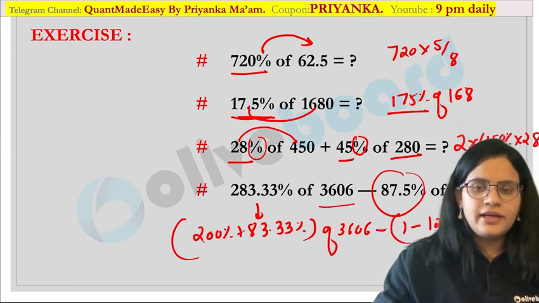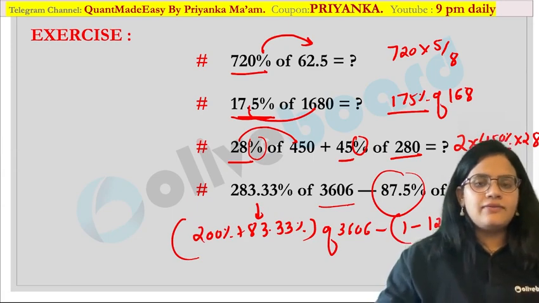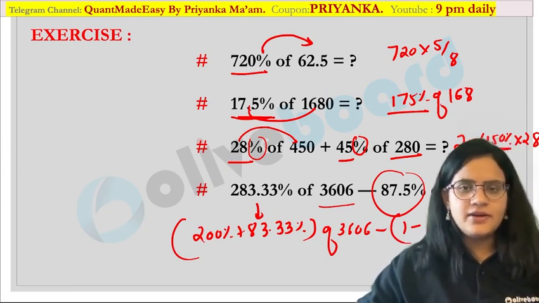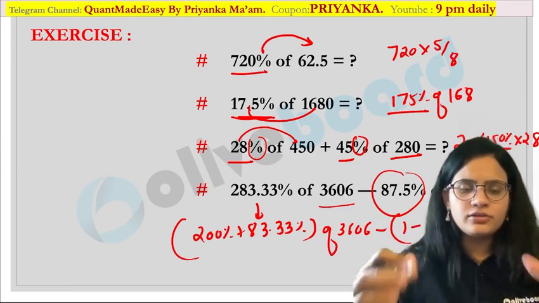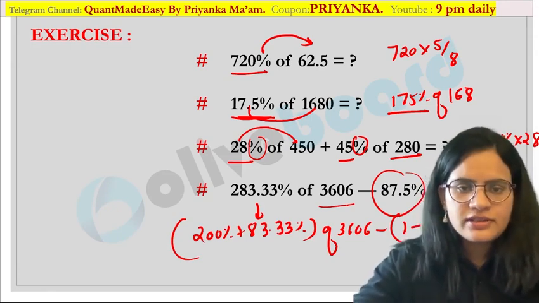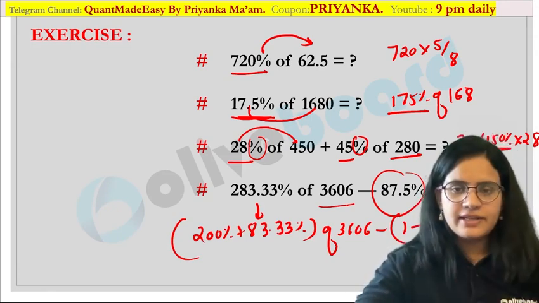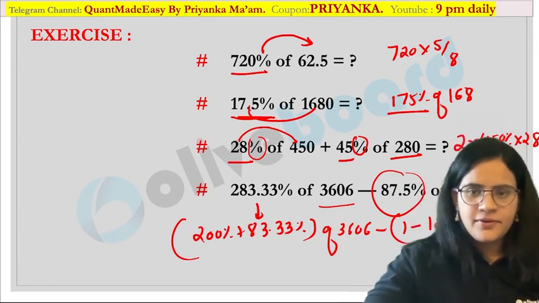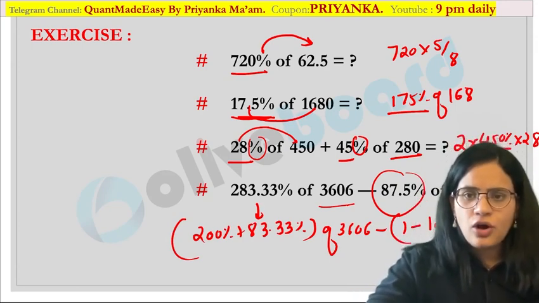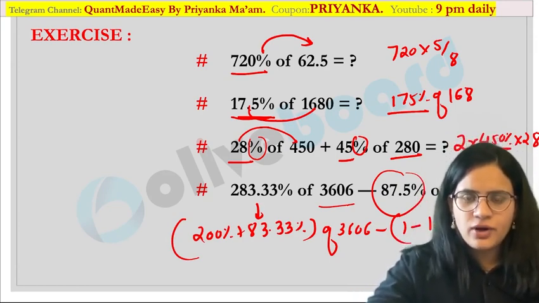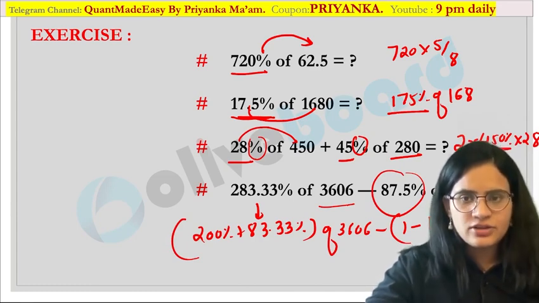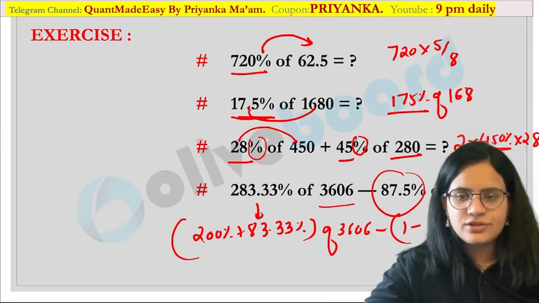So you can calculate the value accordingly and solve this exercise. Are you getting it? Whatever things I have told you, you just have to apply in this particular exercise to calculate the answer. Are you getting my point? So all of you can just try it as homework. If you are not getting it, definitely you can revise your basics and again try these questions.